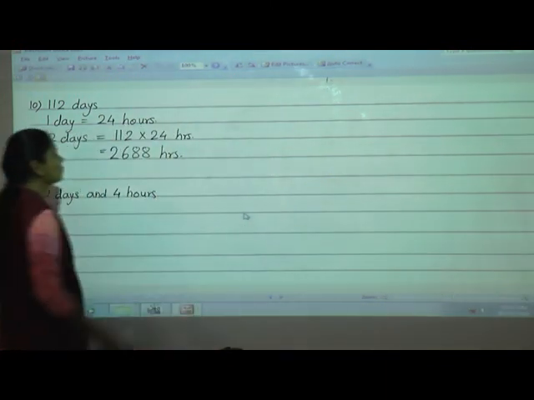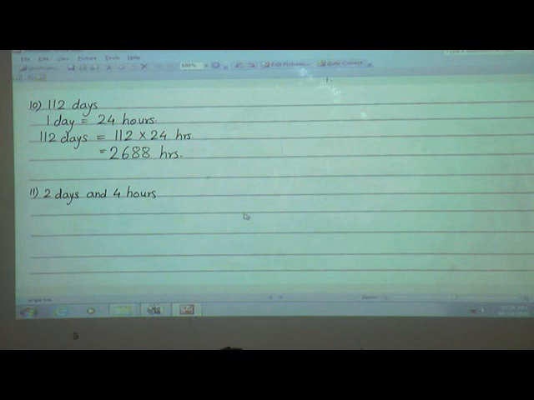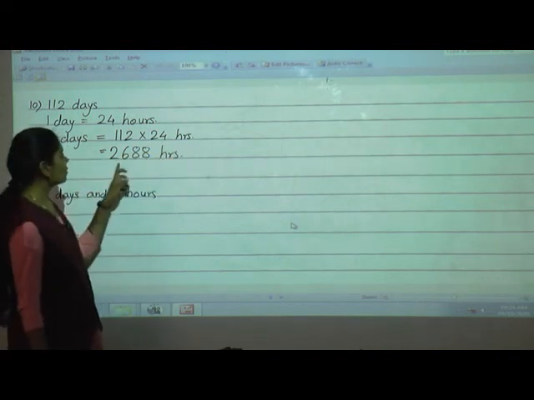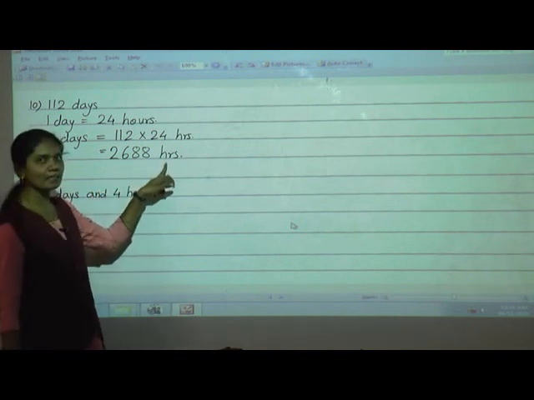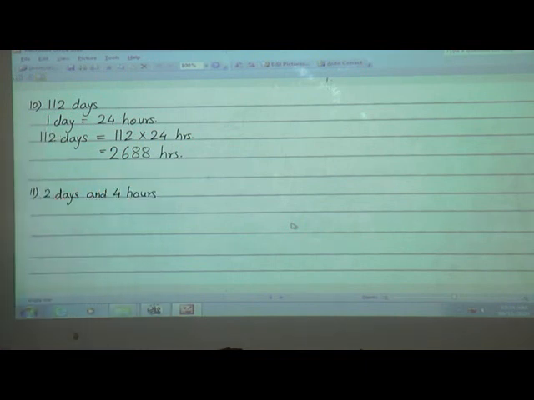So here we have to do the multiplication because 1 day is equal to 24 hours. So 112 days is equal to 112 into 24 hours. So after multiplication we got the answer 2688 hours. So 112 days is equal to 2688 hours.